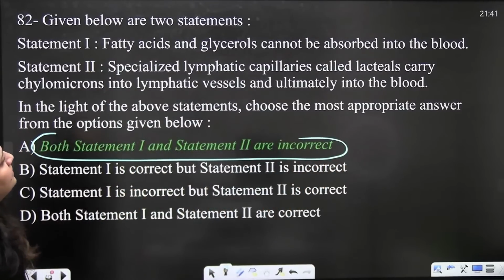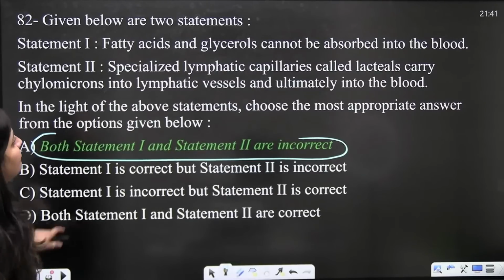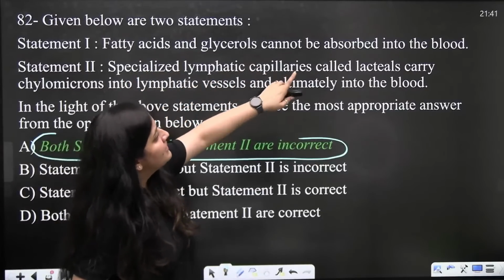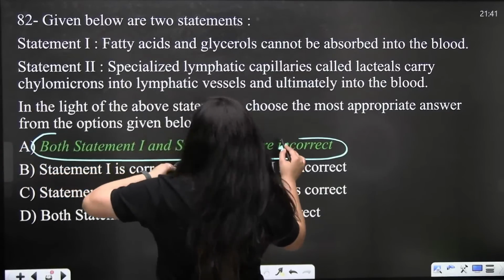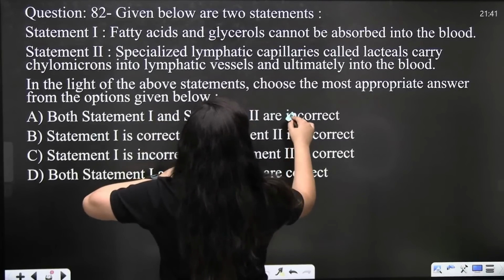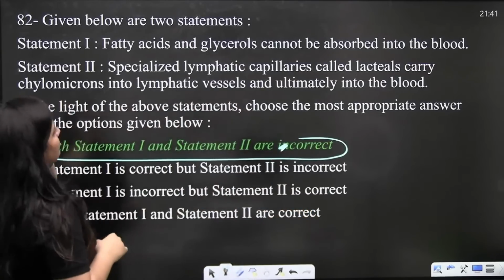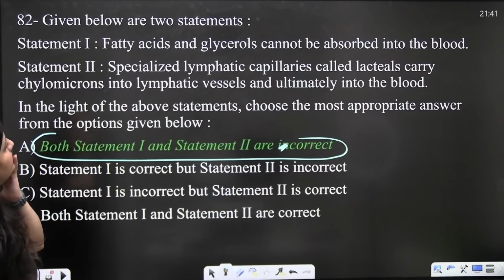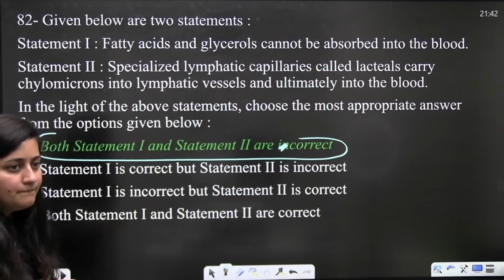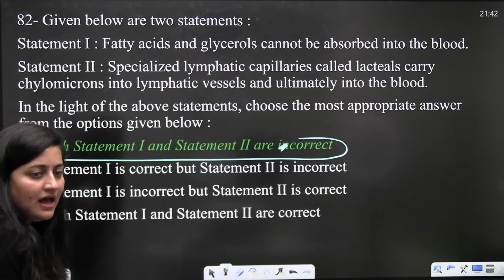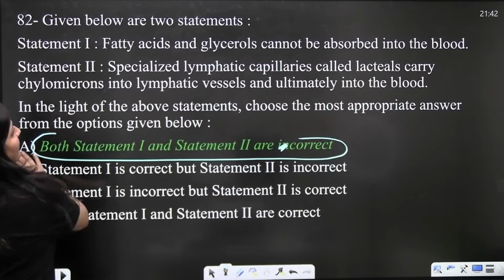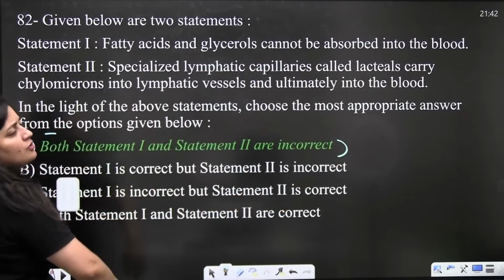See, fatty acids and glycerols, they cannot be absorbed into the blood directly.